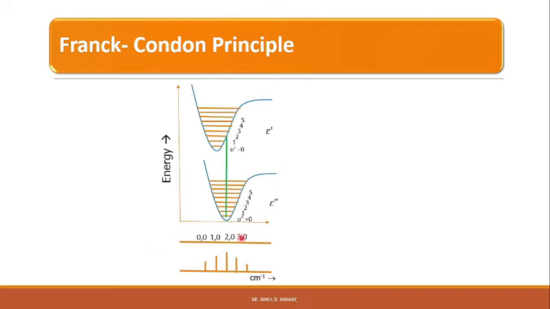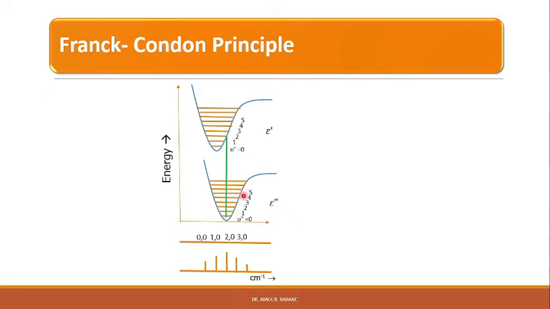Now in another case, we can see that when the excited electronic state has slightly smaller internuclear separation than the ground state, right? So this axis is the internuclear axis. So if the excited electronic state has a slightly smaller internuclear separation than the ground state, a vertical transition from the nu double prime equal to 0 level will be most likely to occur into the upper vibrational state nu prime equal to 2.